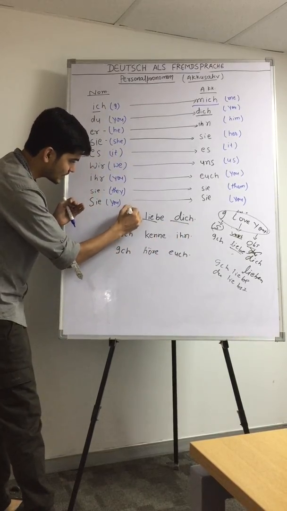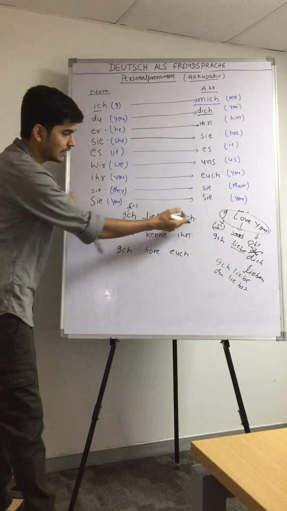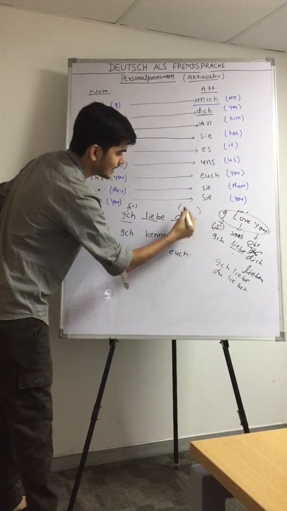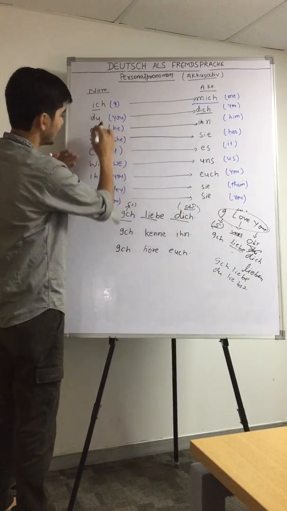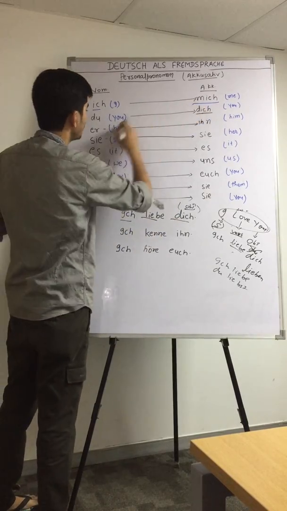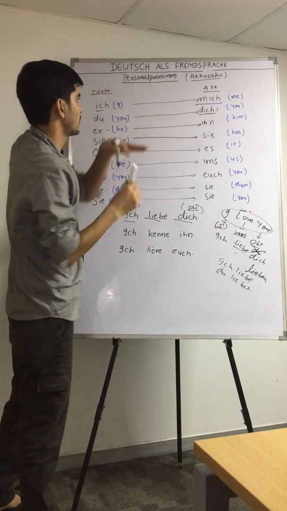So here ich is our subject. Ich liebe dich. Ich liebe dich. So this dich is our object. That's why du, which means you, changes to dich in accusative case: I love you.